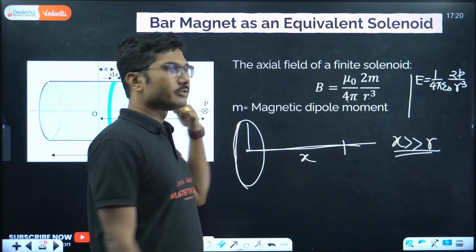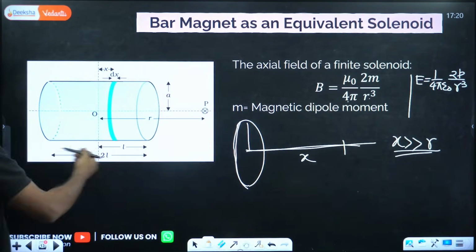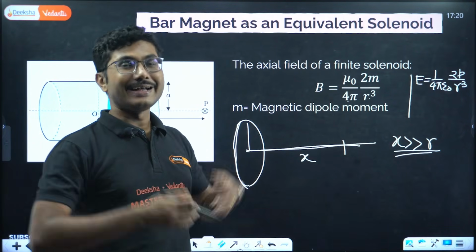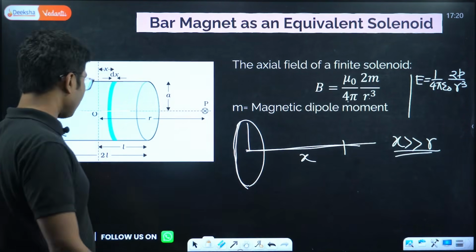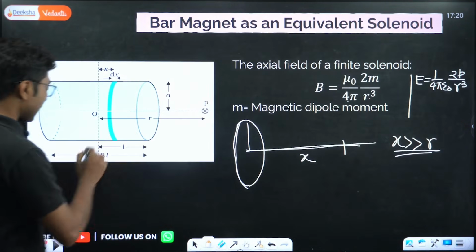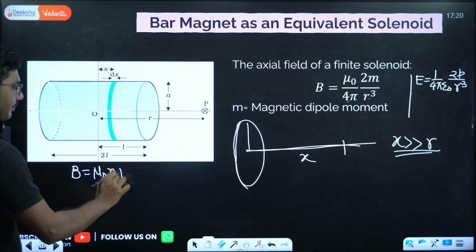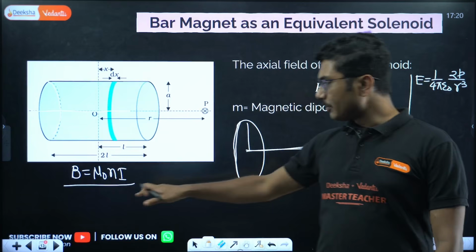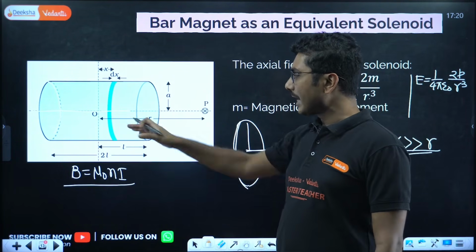So a coil also behaves like a dipole, and if you extend it to a longer length, that is a solenoid, you can create a magnetic field, and that magnetic field turns out to be constant inside this solenoid. That magnetic field inside a solenoid is given by B equals mu naught N i. This can be proved using Ampere's law, which is not in the syllabus, this derivation anyway.